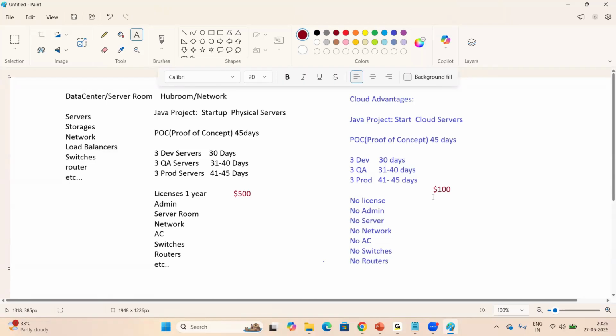Time is saved on demand; by a single click, we can create resources. Currently about 50% of companies have already migrated to cloud, and the remaining 50% are migrating too.